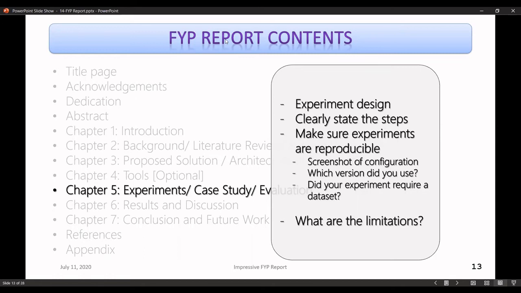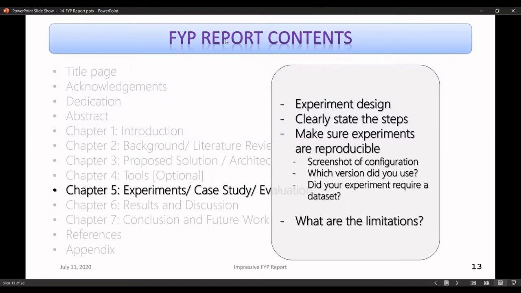So in that case, it's very important to understand that you have to provide all possible details, like which specific version of the tool did you use? If you configured the tool and you provided some configuration parameters, what were those configuration parameters? For instance, if someone is using a network simulator, which is generating packets, you have to specify all the parameters that you used. So if someone else wants to redo the experiment or reproduce the results, they should be able to do that, right? So you have to provide all possible details.